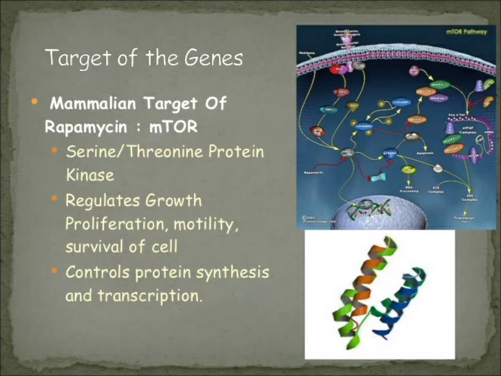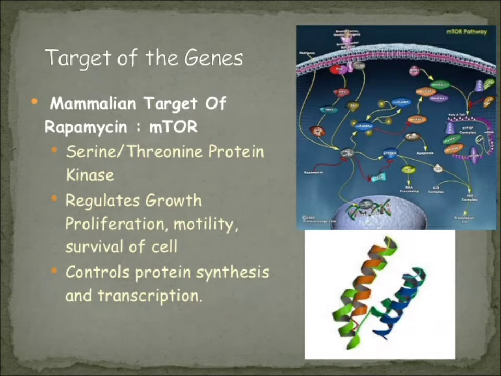Generally mTOR is suppressed, so the tumor is suppressed by the genes TSC1 and 2. But when these genes TSC1 and 2 are mutated, then what happens? mTOR gets hyperactivated, and if mTOR gets hyperactivated, then the cell division and cell growth of all the tumors increases.